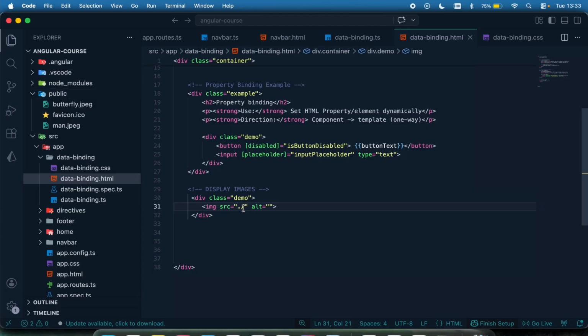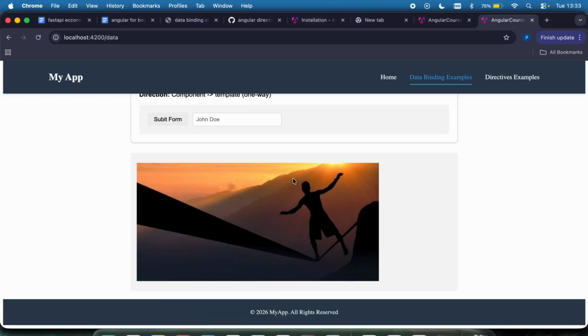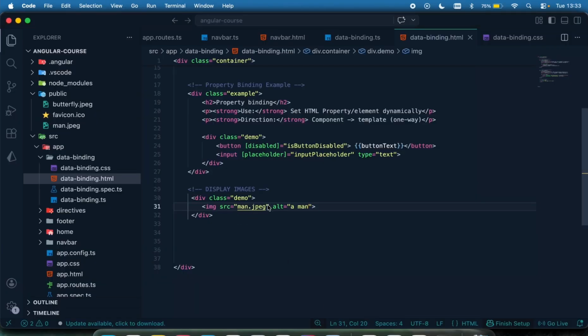So you can either do this, or you can just directly say man.jpeg, and I can just say a man. If I come right here, you can see a man is being displayed right here. So even if you don't pass your absolute path right here, by default it's just going to come to the public folder right here, scan over it and look for this image. Okay, or if you want to pass it, you can do slash dot slash man,